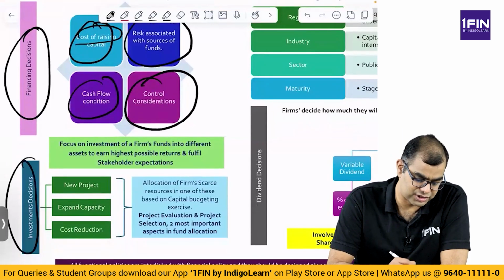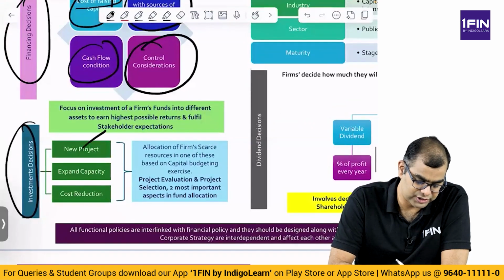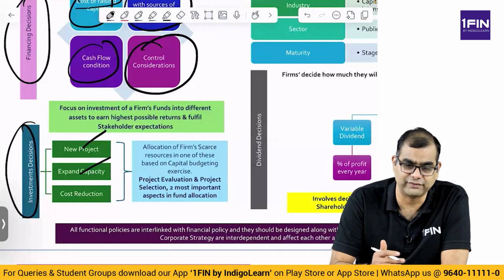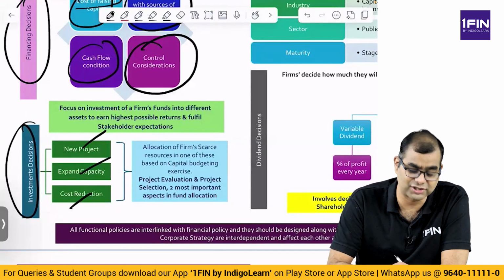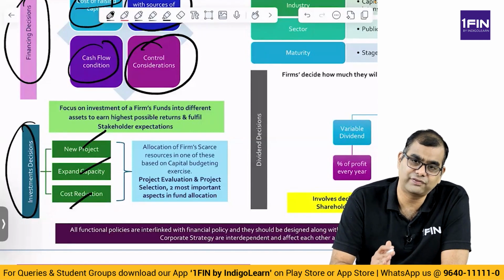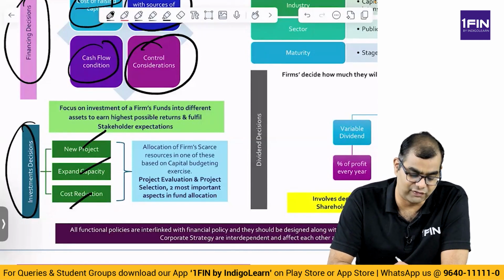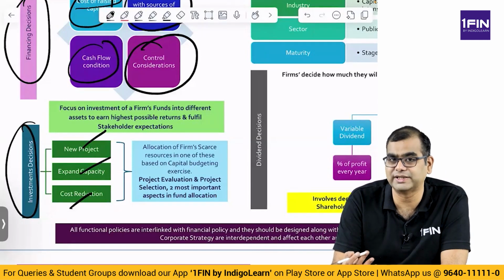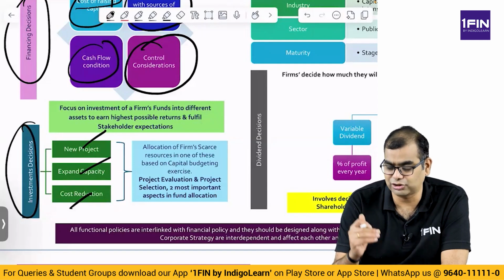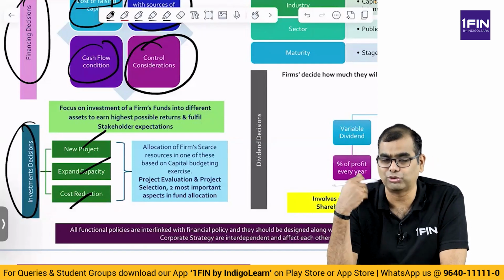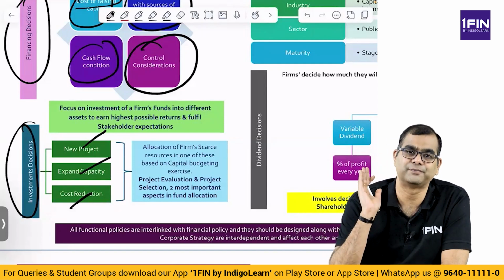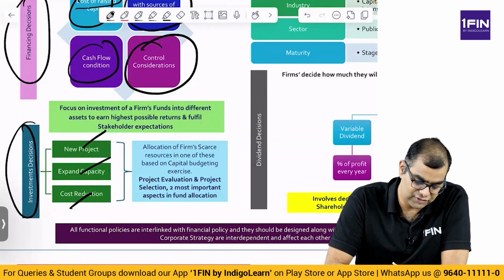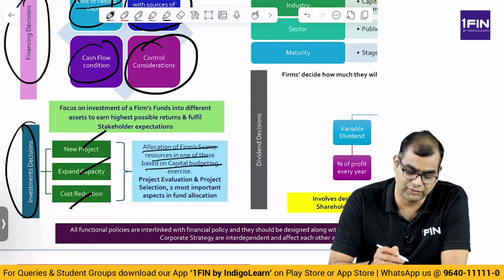Now, if you look at investment decisions, you look at either a new project, expansion, or cost reduction. New project is greenfield. Expansion is brownfield. That is, every kind of project that you invest in will fall into these three categories. It cannot be outside these three. You are investing money either to grow your existing plant, put up a new plant, or reduce your cost. So it is allocation of the firm's scarce resources in one of these based on a capital budgeting exercise.